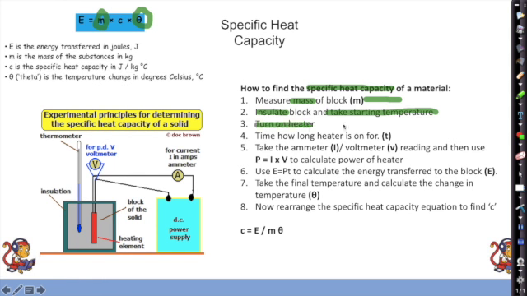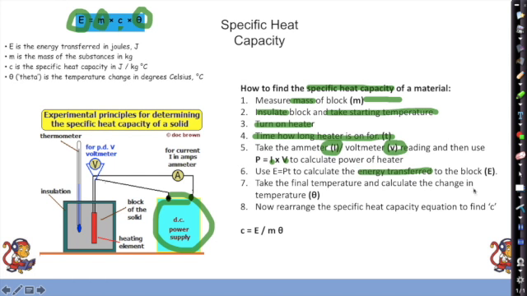Okay, so we're going to turn on the heater, and we're going to time how long the heater's on for. Now take the ammeter, that's going to give you the current, and the voltmeter, it's going to give you the voltage, and then use power equals current times voltage to calculate the power of the heater. Once we know the power of the heater, we can then use energy transferred equals power times time to calculate the energy transferred to the block. That will tell us our E, or energy transferred, leaving us to be able to rearrange this to find C.